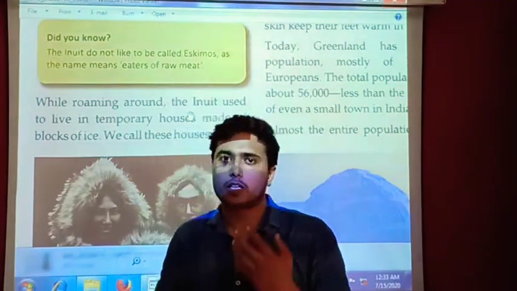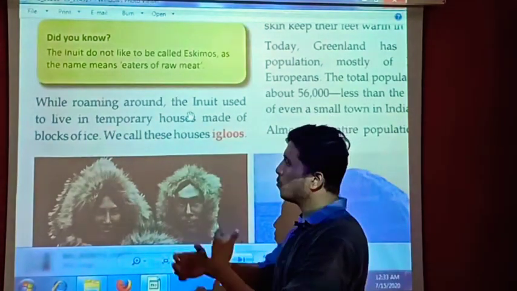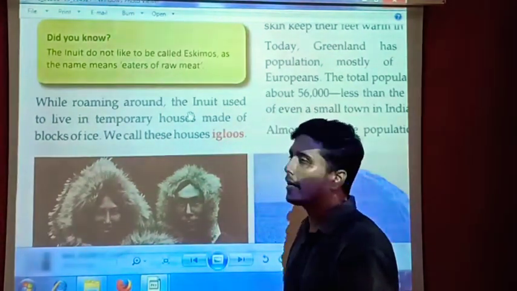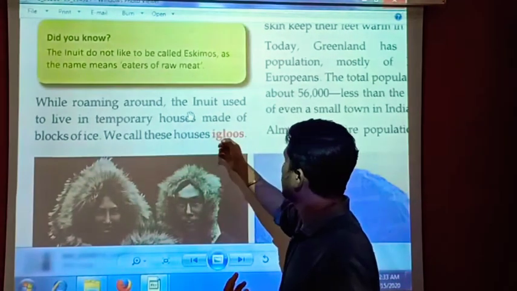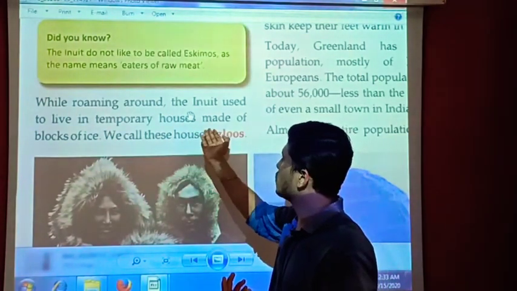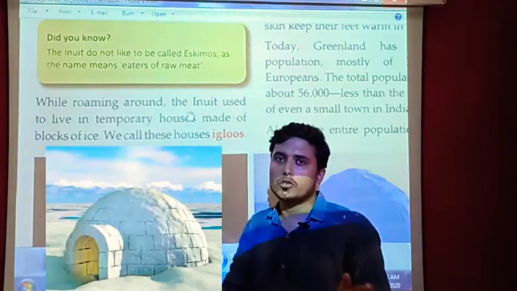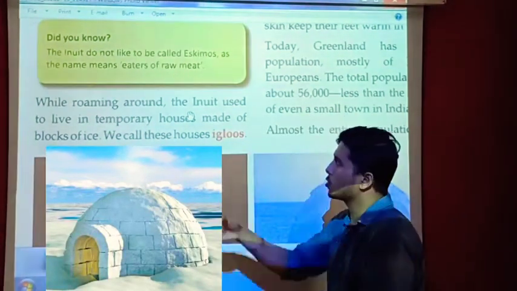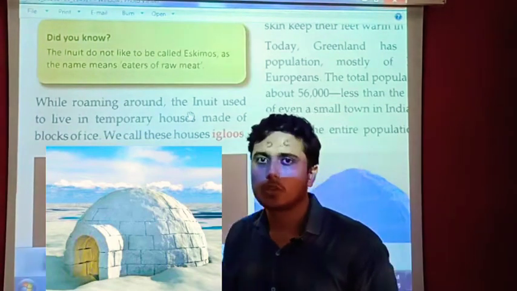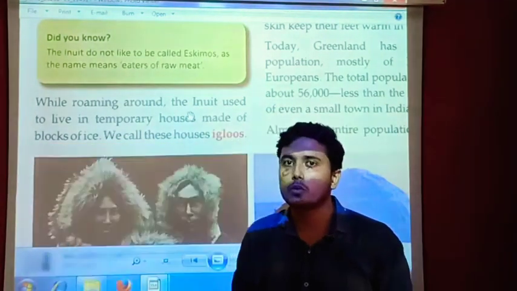When they keep moving from one place to another for hunting and for arranging meals for the day, they just make a temporary house made of blocks of ice. Because of that they create the house which is called an igloo. You can see the picture of an igloo.